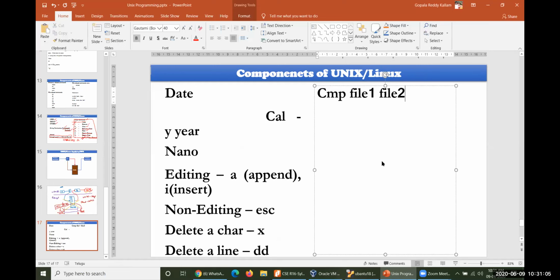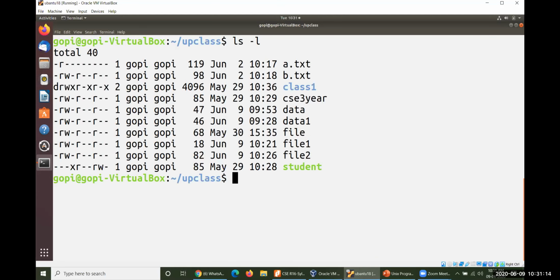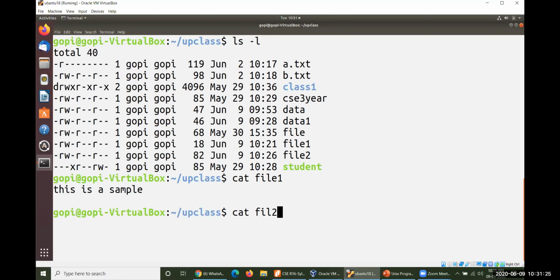So let me show you how this works. Let me increase the font size so you can understand very easily. ls -l. What are the files we have? File 1, file 2. cat file 1. cat file 2.